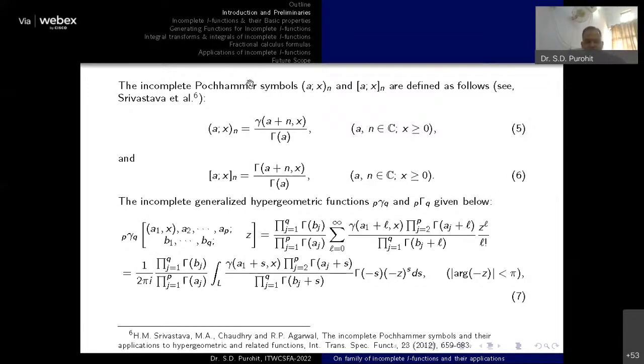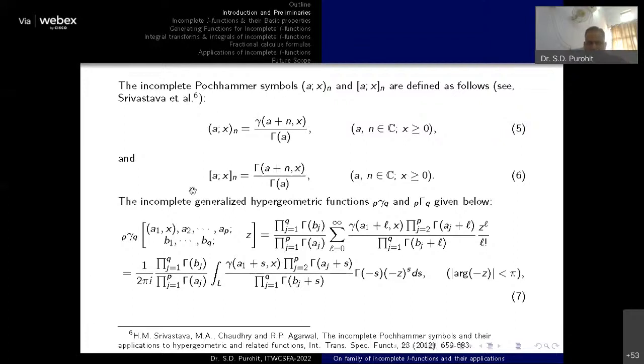The incomplete Pochhammer symbols, which are defined by these two notations, are given by these two relations. These two relations include the lower and upper gamma functions, or we can say lower and upper incomplete gamma functions. So these are the Pochhammer symbols involving incomplete gamma functions.